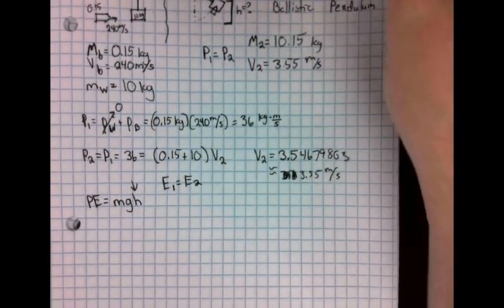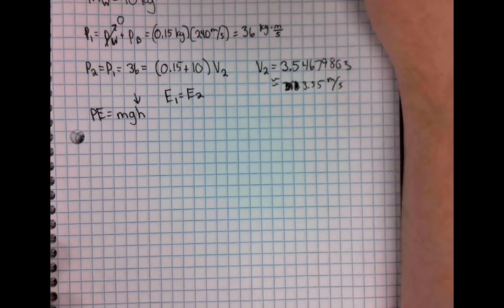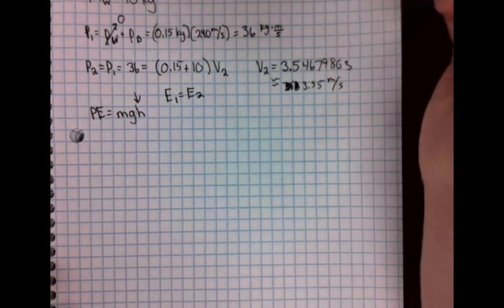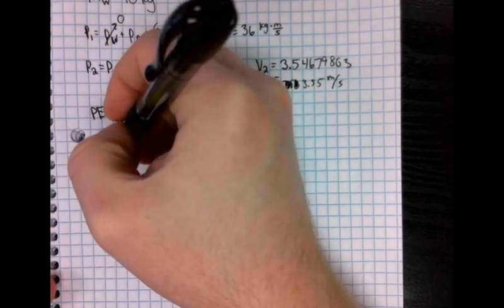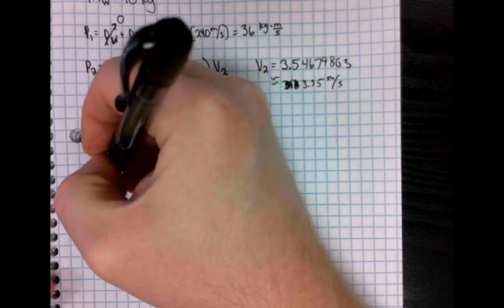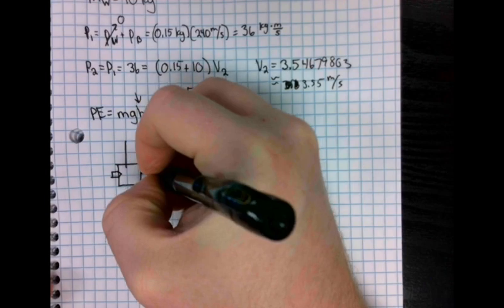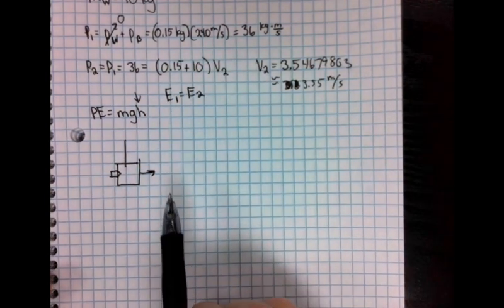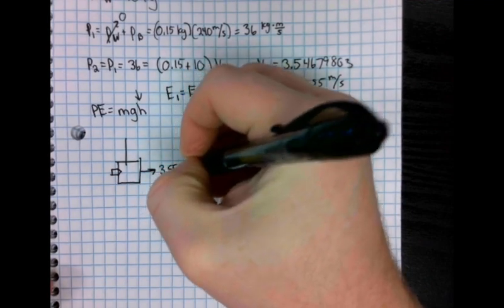So what I'm going to do is scoot down the page. We figured out that while it's swinging, it's going to initially move at 3.55 meters per second. Let's now think about my block that's suspended, that has grown in size. At this exact moment, when the bullet hits it, it's going to be moving at 3.55 meters per second.